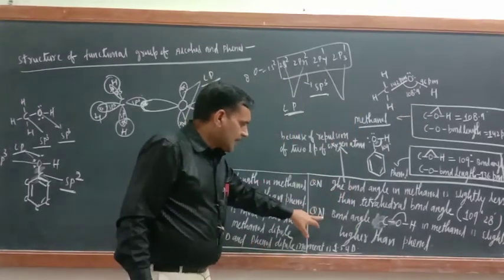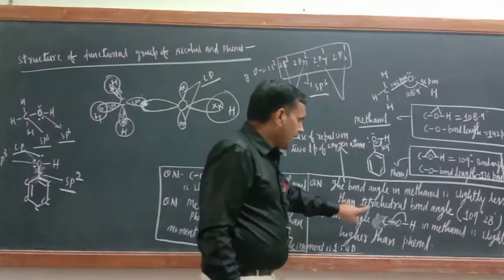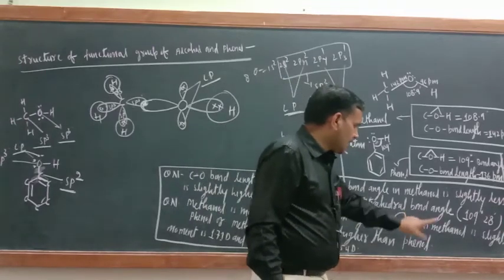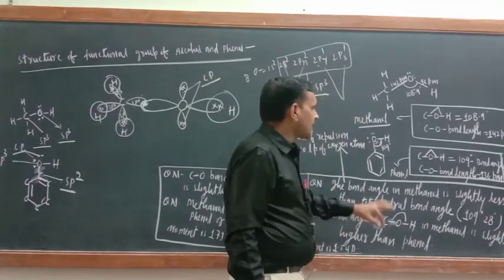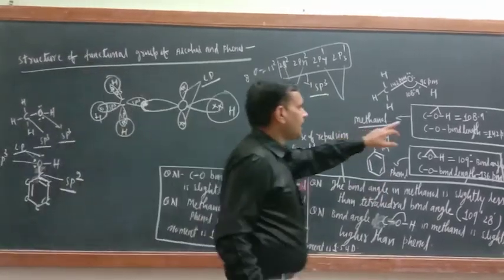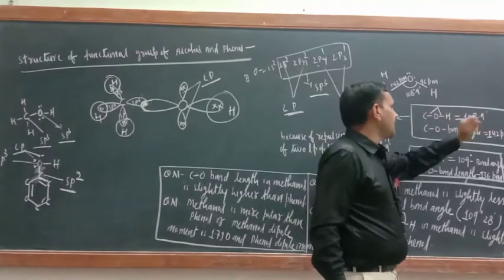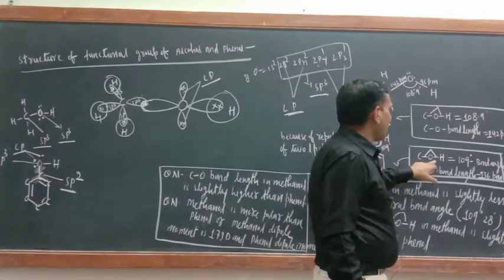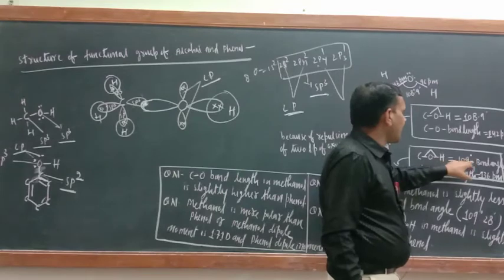What about the answer of this question? The bond angle COH in methanol is slightly less than phenol. Now just try to understand. Here the bond angle of methanol is 108 degree 9 minute, but the bond angle of phenol is 109 degree.